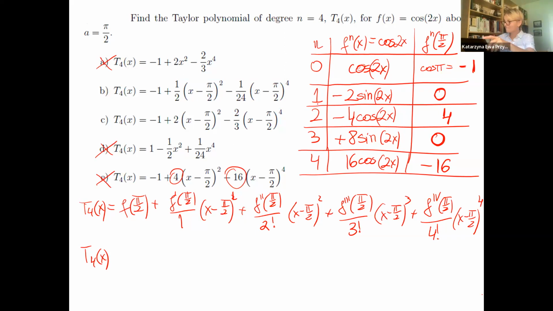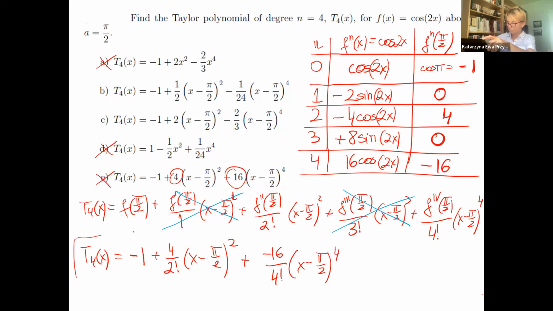Okay, that means the first derivative is gone because it's 0, and the third derivative is gone. Perfect. Then this value is -1. Second derivative is 4. Then 4 over 2 factorial. That's what is missing sometimes. And then the fourth derivative is -16 over 4 factorial.